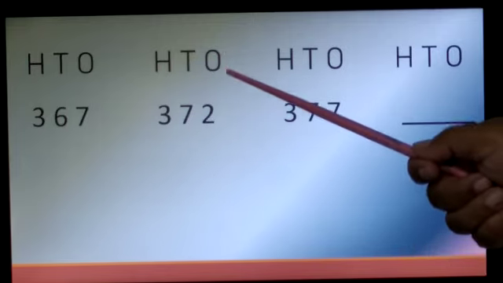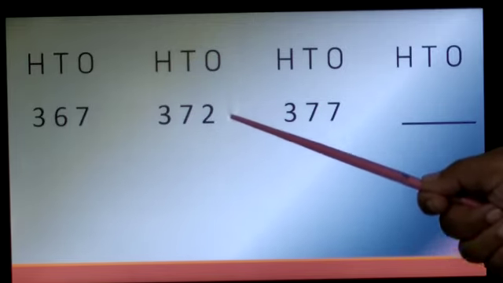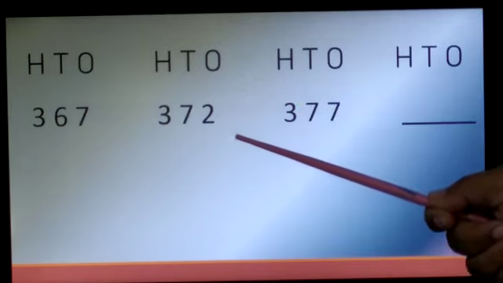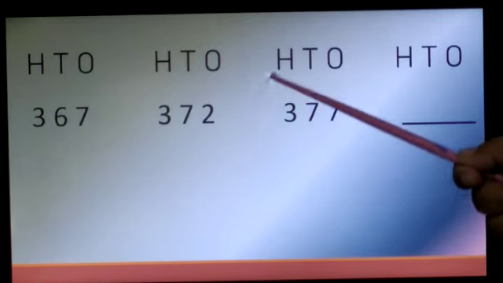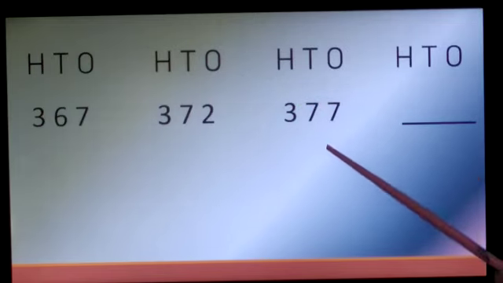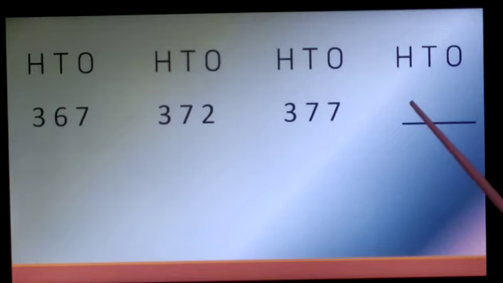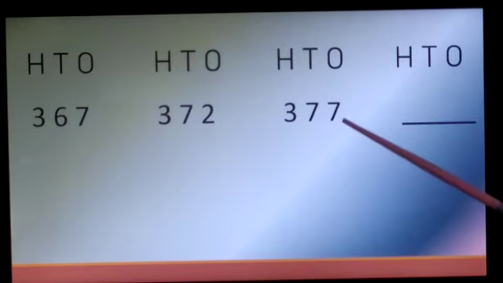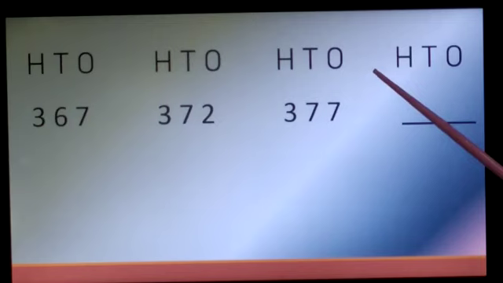The next is 373, 374, 375, 376 and 377. So next we are going to skip 5 numbers. 378, 379, 380, 381 and the answer will be 382. And you have to remember the answers because you will be writing these answers in your rough notebook.